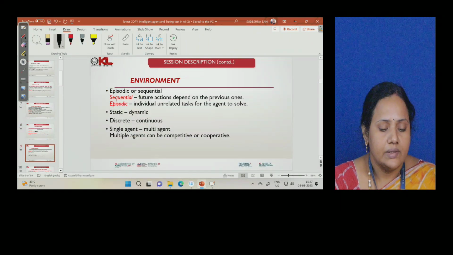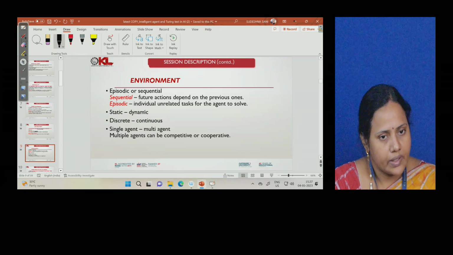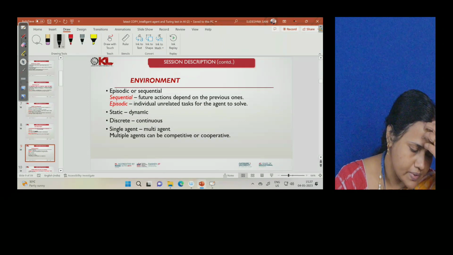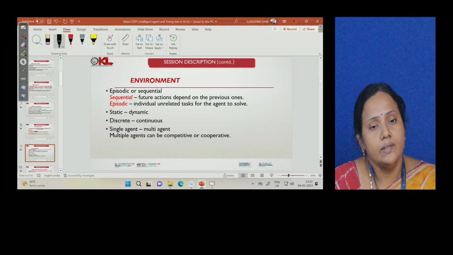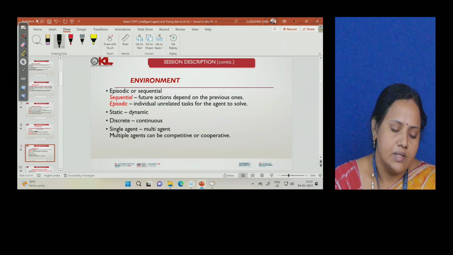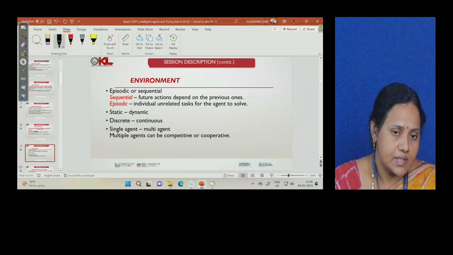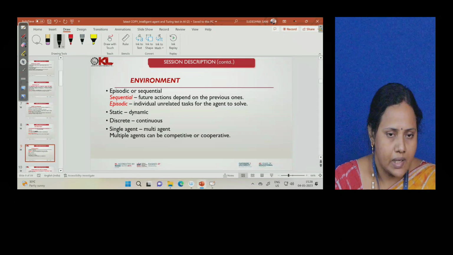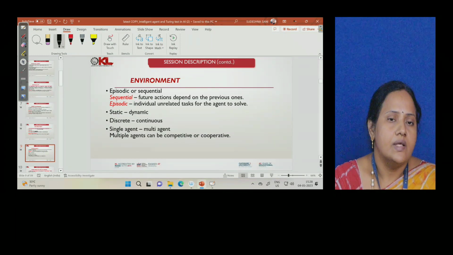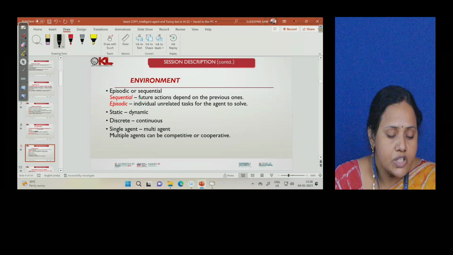Next, the data can be discrete or it can be continuous. We pretty well know what is discrete and what is continuous. Discrete is something which is fixed, continuous is like you will have a continuous streaming of data, or a continuous streaming of digits which is given as an input, right? Then it can be static or dynamic. It can be a single agent or a multiple agent. Then it can be sequential or episodic.